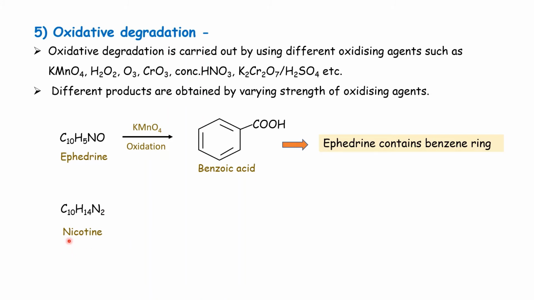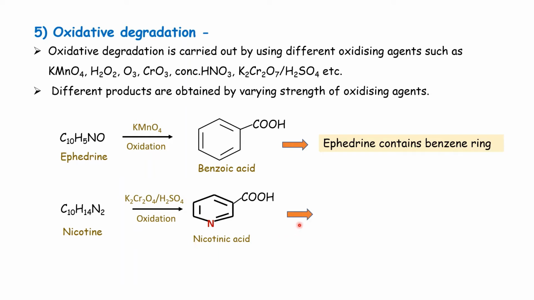Nicotine, it is an alkaloid obtained from tobacco. When it is treated with dichromate, oxidation takes place and nicotinic acid is obtained as the product. And as nicotinic acid is obtained upon oxidation, it indicates that nicotine contains a pyridine ring, because nicotinic acid contains a pyridine ring. Then next method of structure determination is spectral analysis.